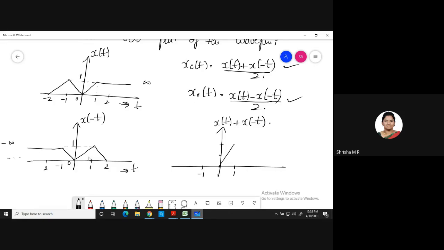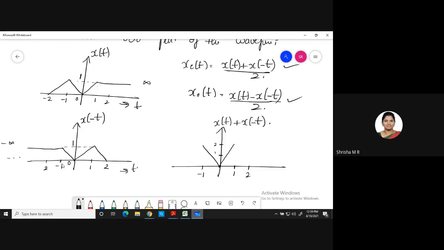Guys, following? Yes, ma'am. Similarly, x of minus 1 you see. At x of minus 1, what is the amplitude? For both x of t and x of minus t, it is 1. For x of minus t also at minus 1, amplitude is 1. Correct? Yes, ma'am. So at minus 1 also it will go to 2. This is 1 amplitude, this is 2.